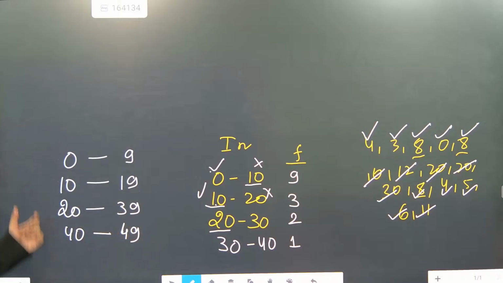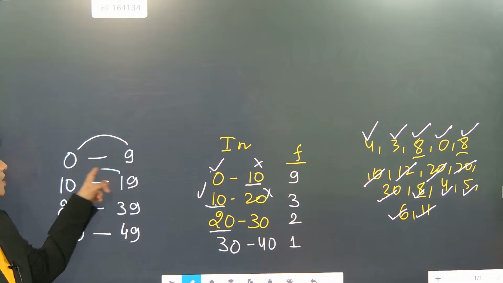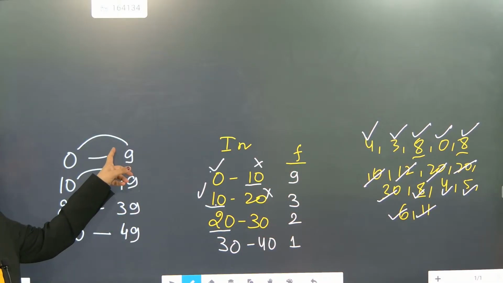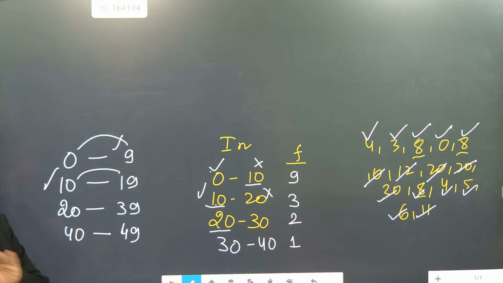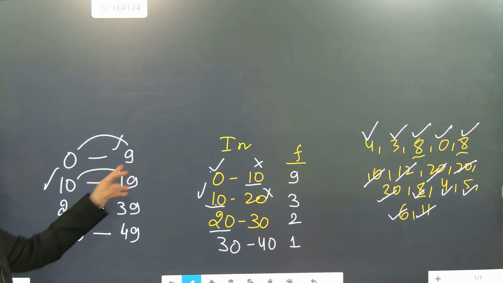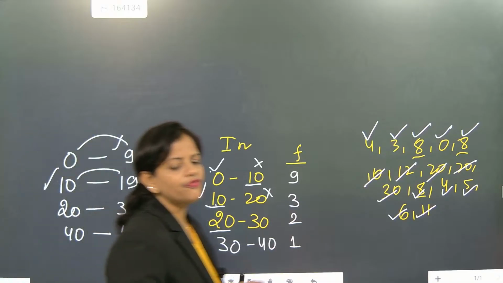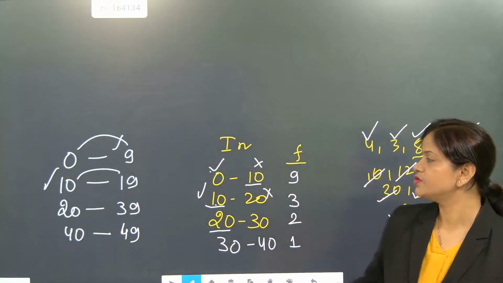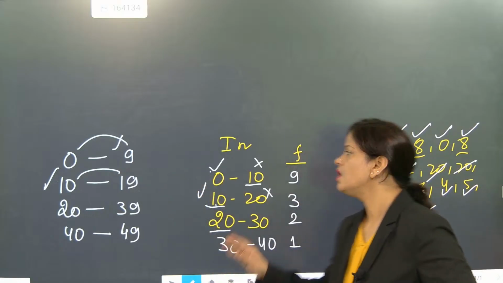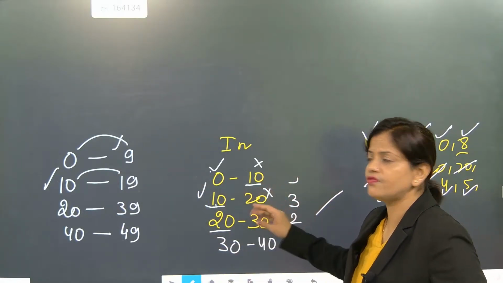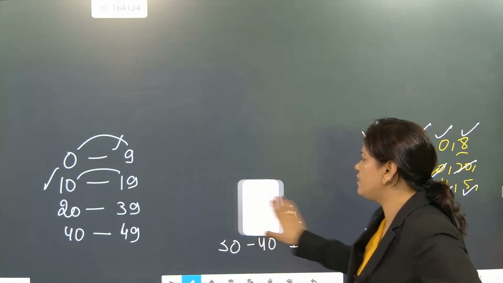Now this is exactly consisting of 10 numbers. 10 numbers are there, 19 to 10 if you are including. But the upper limit and lower limit are not the same. In that interval, it is a problem for finding the measures of central tendency. So first what we are going to do, we will be converting it into the exclusive form, and then the final value we will not include.